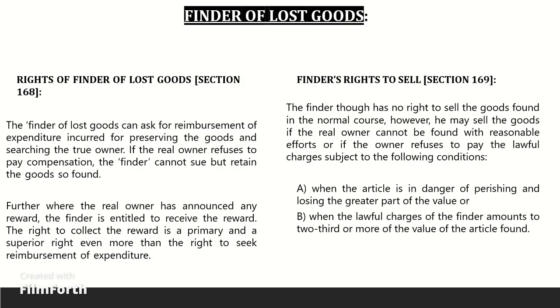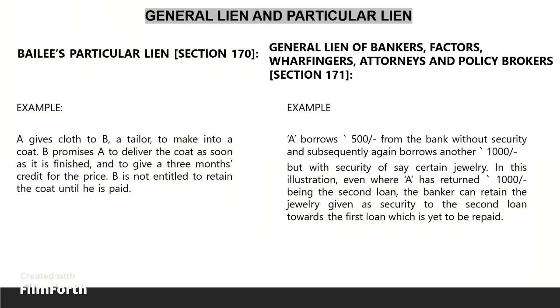The finder, though, has no right to sell the goods found in the normal course. However, he may sell the goods if the real owner cannot be found with reasonable efforts, or if the owner refuses to pay the lawful charges, subject to the following conditions. When the article is in danger of perishing and losing the greater part of the value, or when the lawful charges of the finder amount to 2/3 or more of the value of the article found.